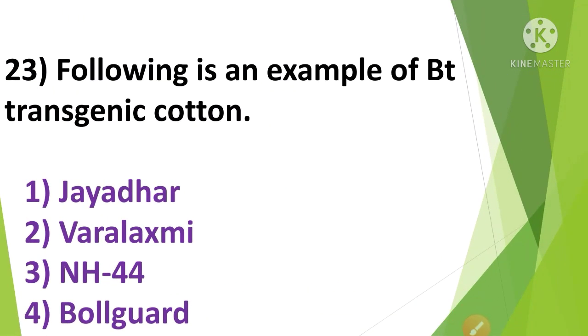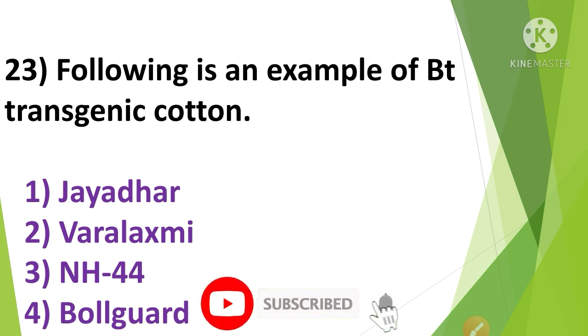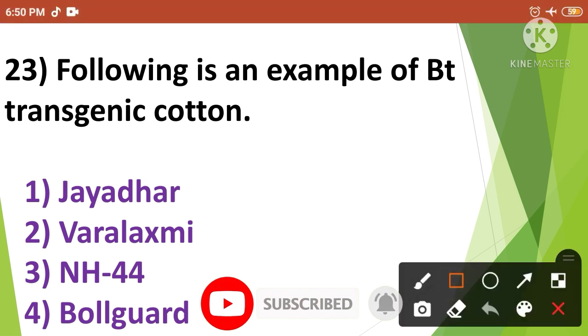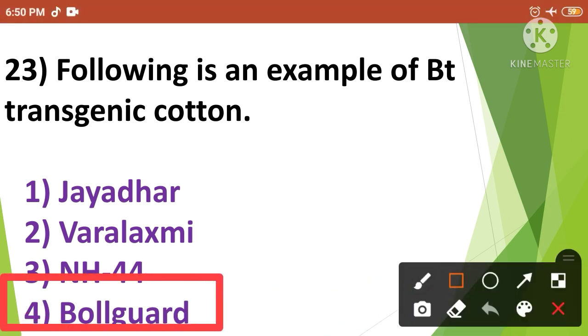Following is an example of Bt transgenic cotton. The options are Jayadhar, Varalakshmi, NH44 and Bollgard. So the correct answer is option number 4. So the Bollgard is an example of Bt transgenic cotton. The next question.